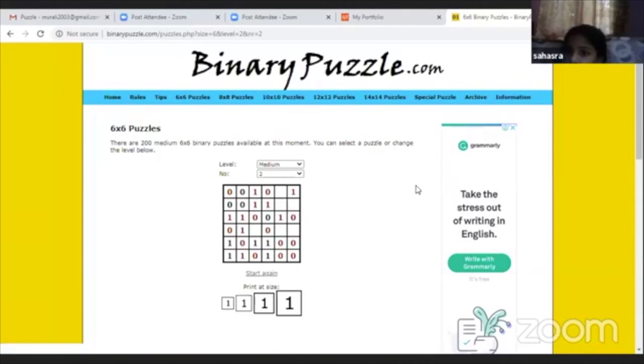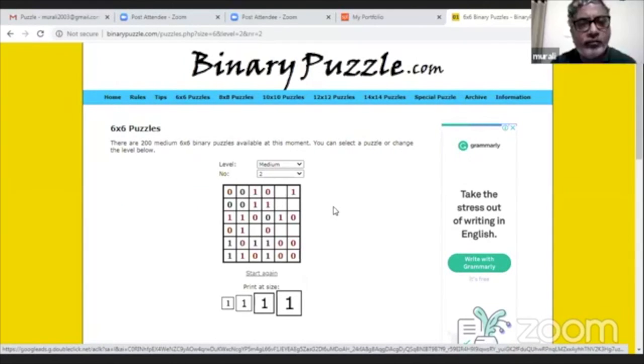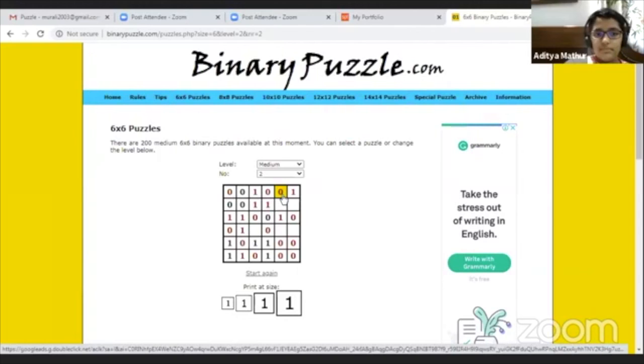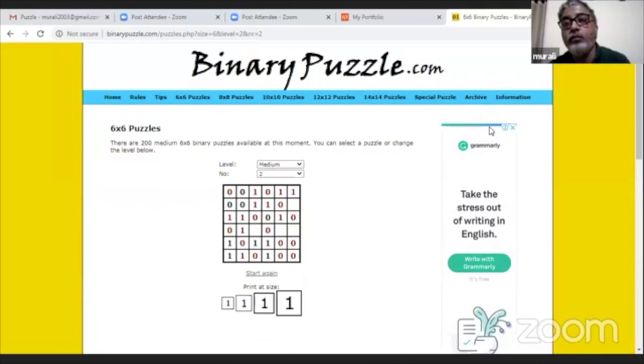Aditya. Okay. Can you tell me one or two? Okay, the first row, fifth column. 0. No, it will be 1. It will be 1. Correct. And one more is just below it. It will be 0. Correct. Okay, fine. You can unmute yourself.